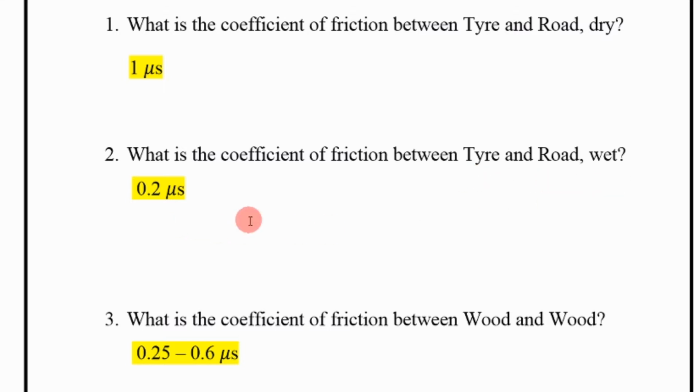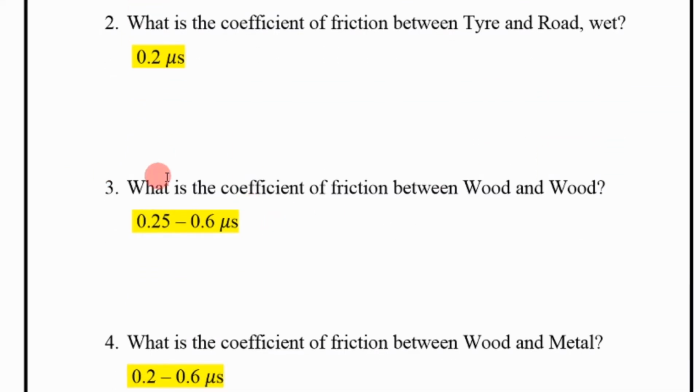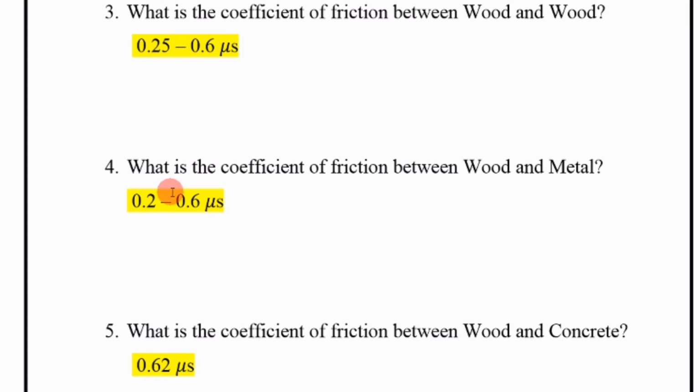Next, what is the coefficient of friction between wood and wood? 0.25 to 0.6 micro. Next, what is the coefficient of friction between wood and metal? 0.2 to 0.6 micro.